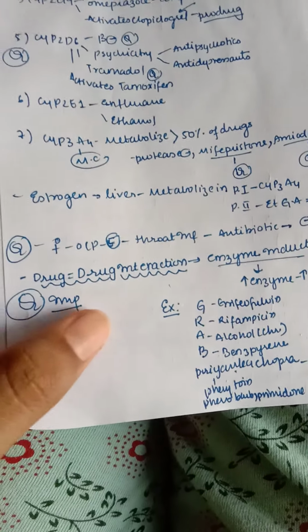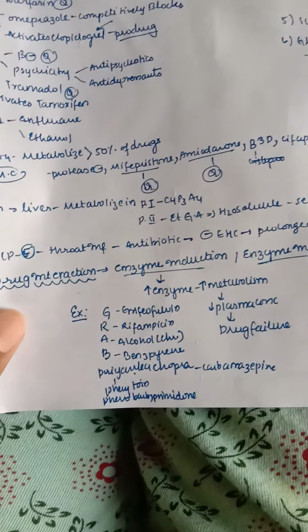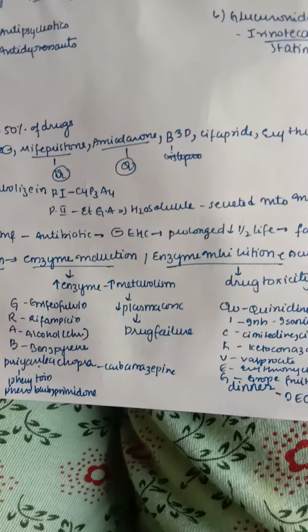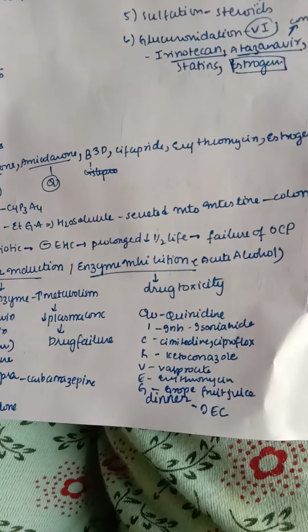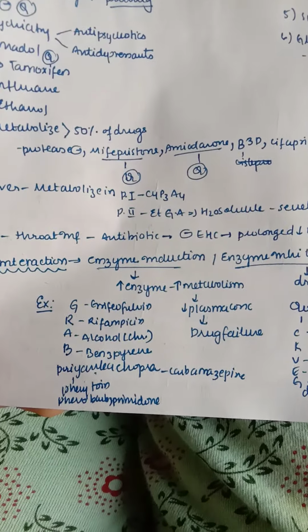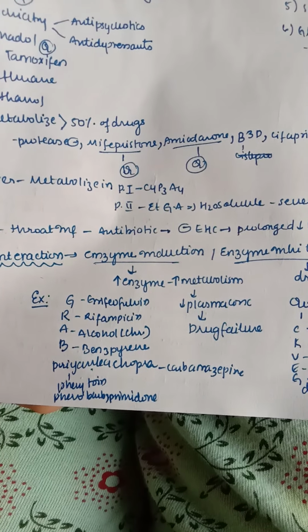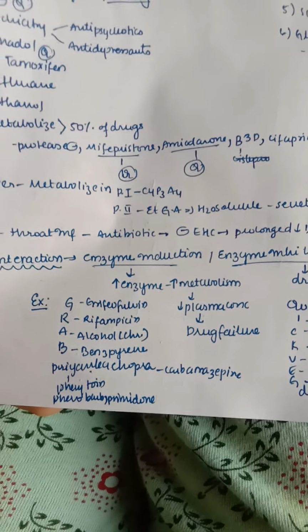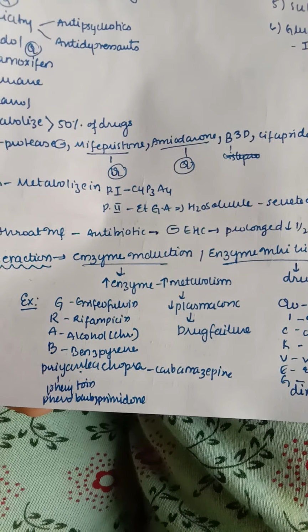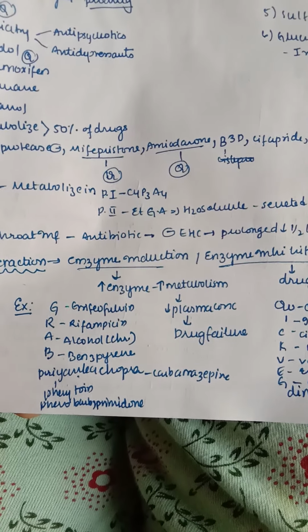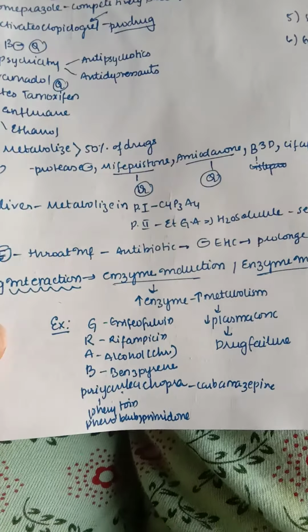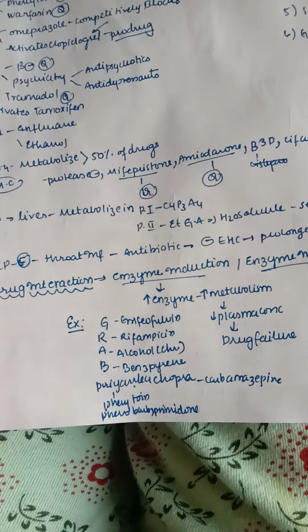Now coming to drug interactions. This is also very important: there is enzyme induction and enzyme inhibition. So what happens in enzyme induction? When there is more enzyme, the metabolism increases, so the plasma concentration is decreased, leading to drug failure. So when there is more enzyme induction, there is drug failure.